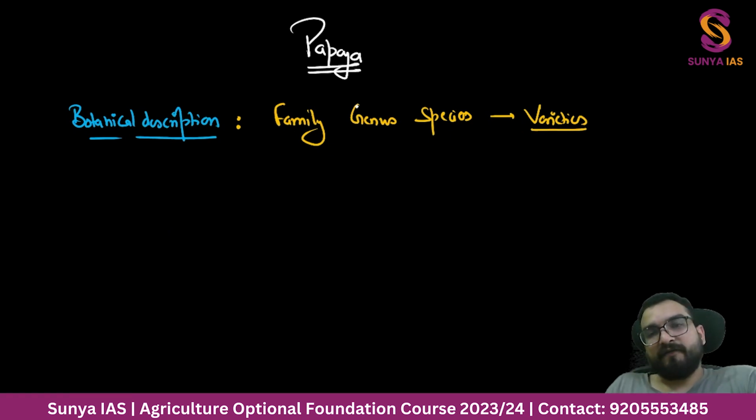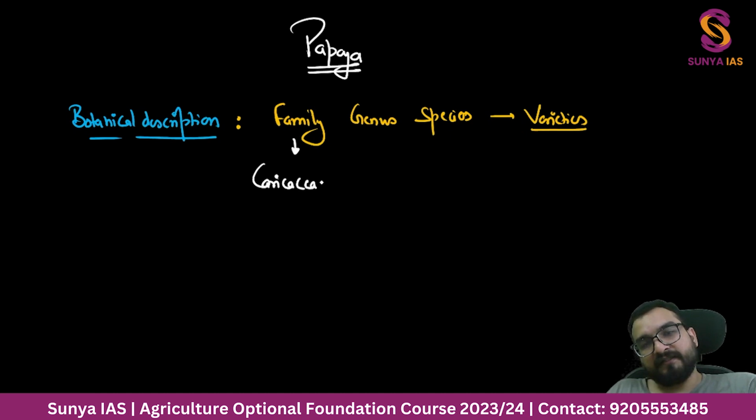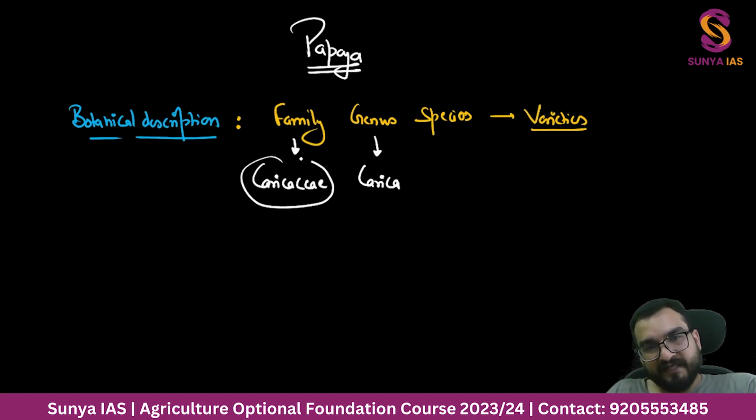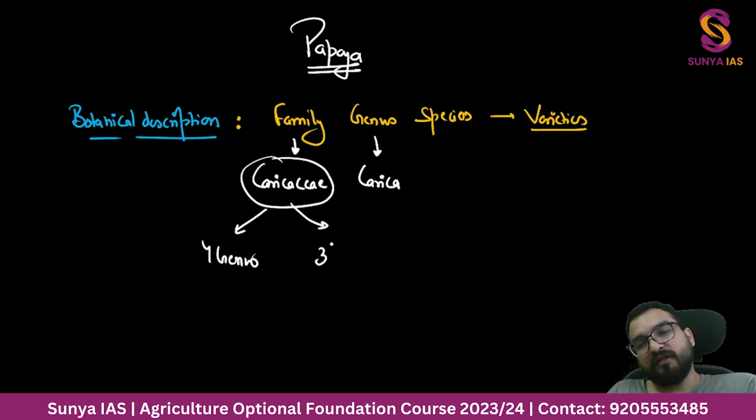Papaya family, first of all, papaya is from which family? Papaya is from Caricaceae family, guys. Genus Carica. Now you understand this particular Caricaceae family has four genus basically, and you will find that it has around 31 species. But over here, the only edible species which we are talking about, this edible fruit which we eat, is basically papaya.